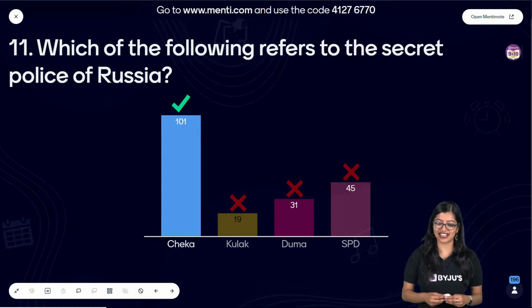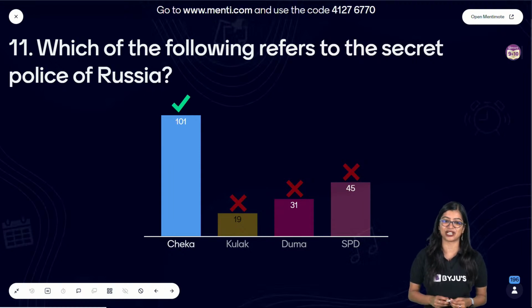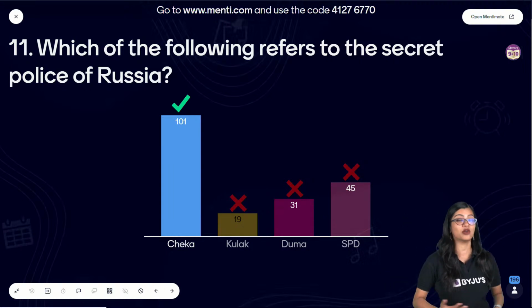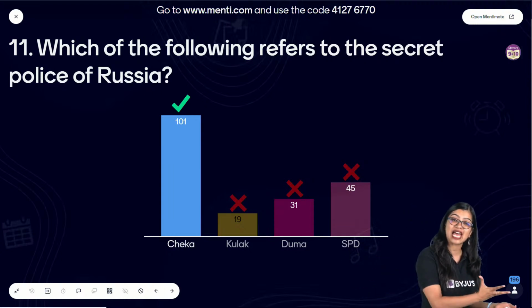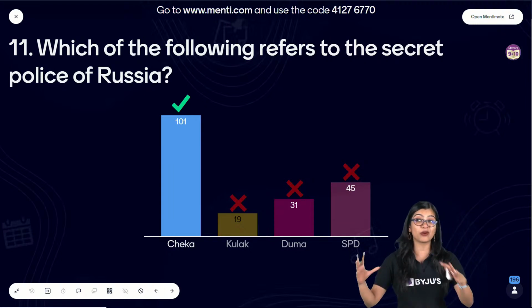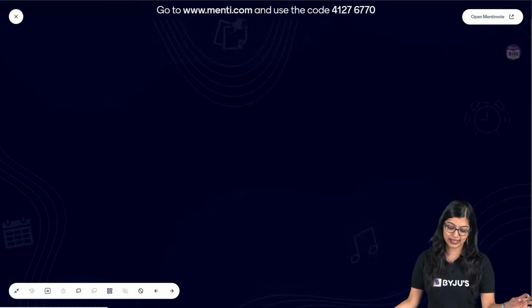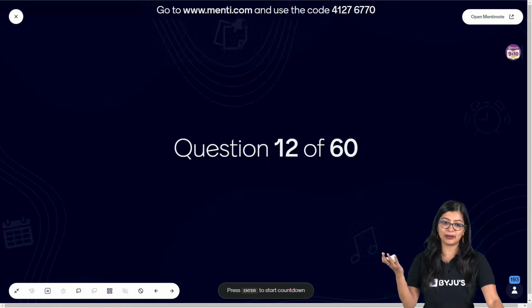Yes, very good, everybody. Whoever caught my hint, the correct answer is option A. Exactly, Power Ranger SPD. That is also what I thought. The correct answer is Cheka, because they punished anybody who criticized the Bolsheviks. We know kulaks were basically connected to Stalin and collectivization. Duma was with respect to the parliament, the government that was there, which is why the correct answer here is option A. Shravya, I will try my best to speed it up, but don't worry.